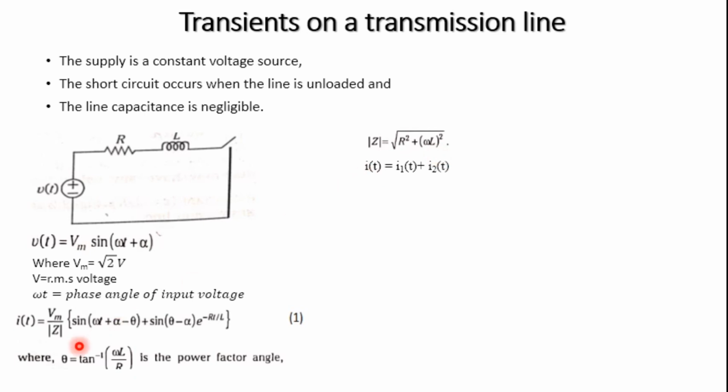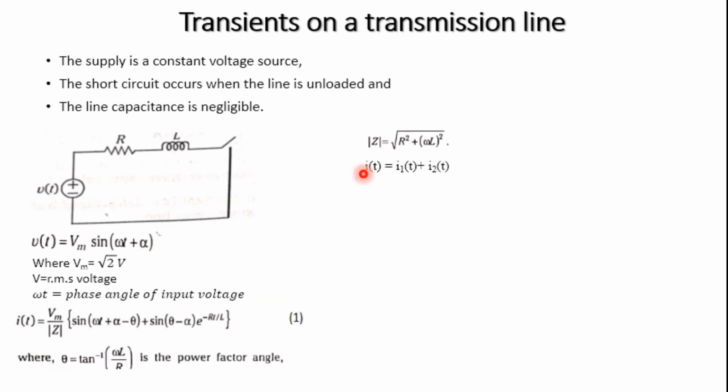So we can see that in equation 1 we have the two current terms, multiplied by Vm by Z. This is the first term and this is the second term, because there is no additional component to multiply here. You can see this is the e to the power of minus Rt by L value.